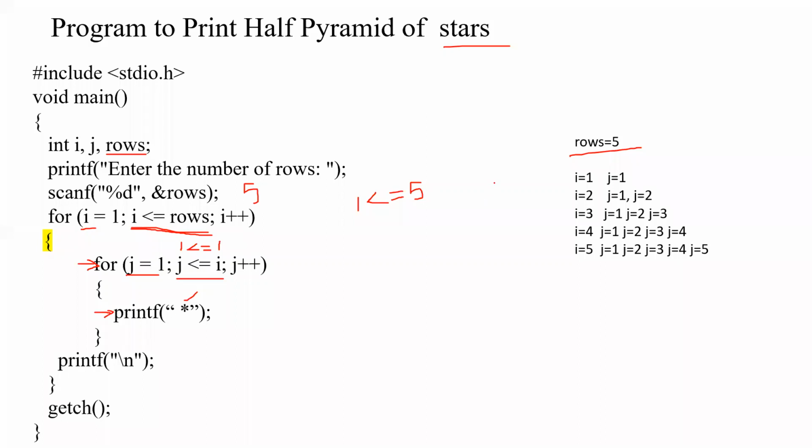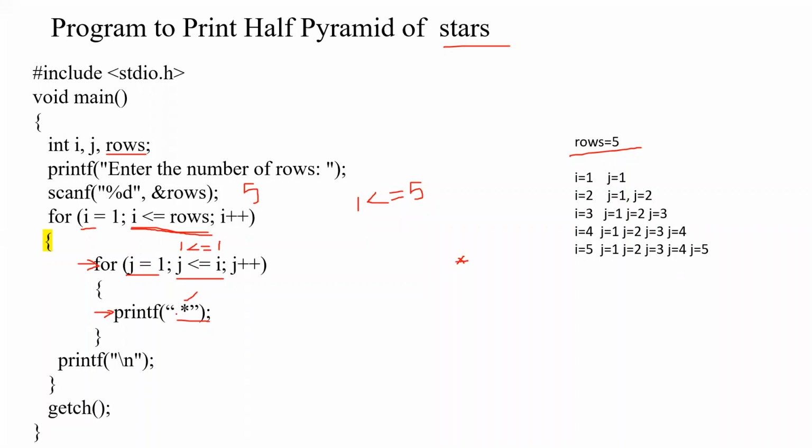So now what will happen? It will not be printing i equal to 1 and j equal to 1. The printf statement we have given is only the star, even though I was asking you to print the values of i and j in the chat box. What is happening now is it will be printing the body of the loop, which is a star, right? It will be printing only 1 star.